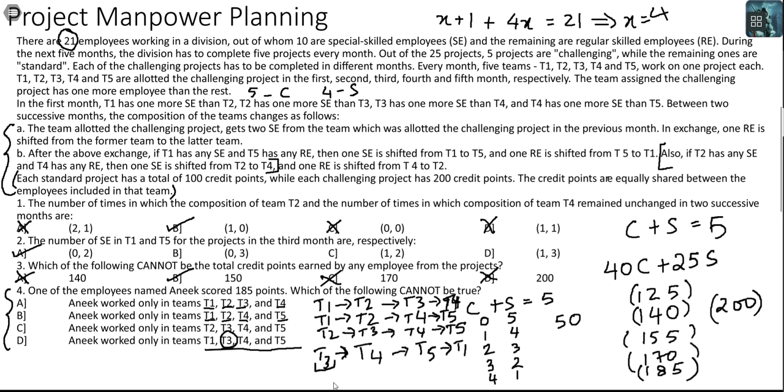But if your first month is in T3 and your second month is in T4, or your first month is in T3 and your second month is also in T3, regardless, you will definitely miss out on 2 challenging projects. And in order to score 185 points, you needed to work in the challenging project in 4 months. Therefore, Anik worked only in teams T1, T3, T4 and T5 and then ended up getting 185 points. This is impossible. The answer to this question will be option D.